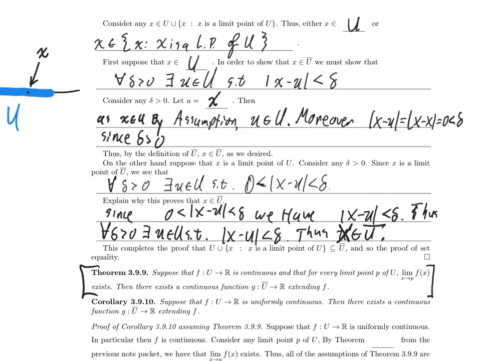Oh, neato. So, what type of function do we have which satisfies that the limit as x approaches p of that function always exists? Well, uniformly continuous functions, of course. So let's suppose that f from u to R is uniformly continuous. Then there exists a continuous extension of that uniformly continuous function.